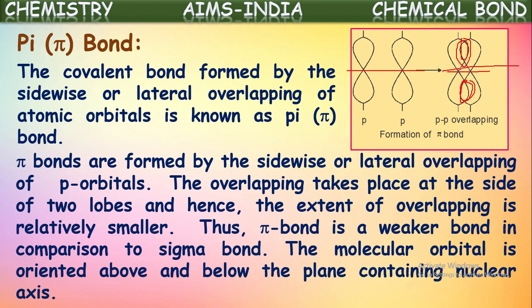Okay, these are two kinds of covalent bonds. The covalent bond which is formed on the axis of nuclei, by end to end overlapping of atomic orbitals, results in the formation of a sigma bond. If the overlapping of atomic orbitals is done sideways or lateral, that is perpendicular to the axis of nuclei, then the covalent bond formed is called a pi bond. Pi bond is weaker than sigma bond.